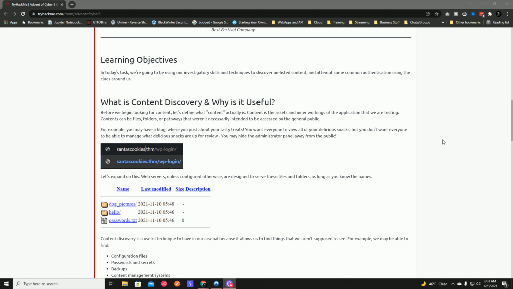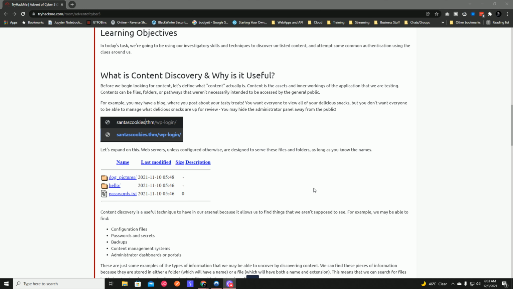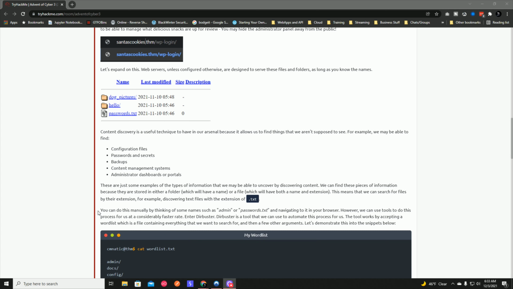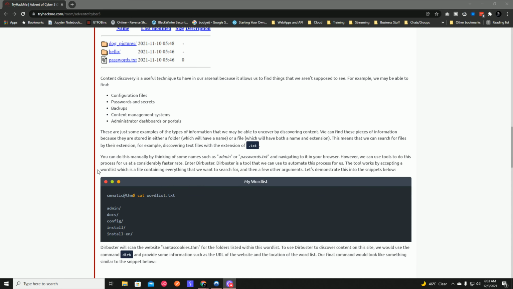Let's expand on this. Web servers, unless configured otherwise, are designed to serve these files and folders as long as you know the names. Content discovery is a useful technique to have in our arsenal because it allows us to find things that we aren't supposed to see. For example, we may be able to find configuration files, passwords and secrets, backups, content management systems, administrator dashboards, or portals. These are just some of the examples of the types of information that we may be able to uncover by discovering content. We can find these pieces of information because they are stored in either a folder, which will have a name, or a file, which will have both a name and extension.